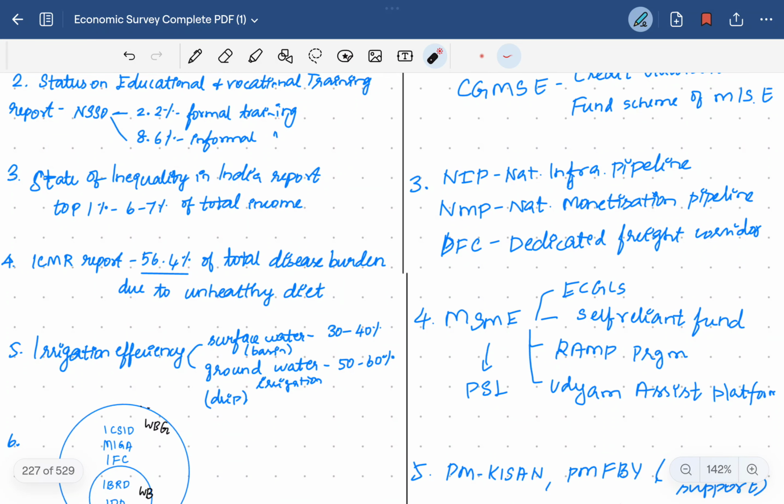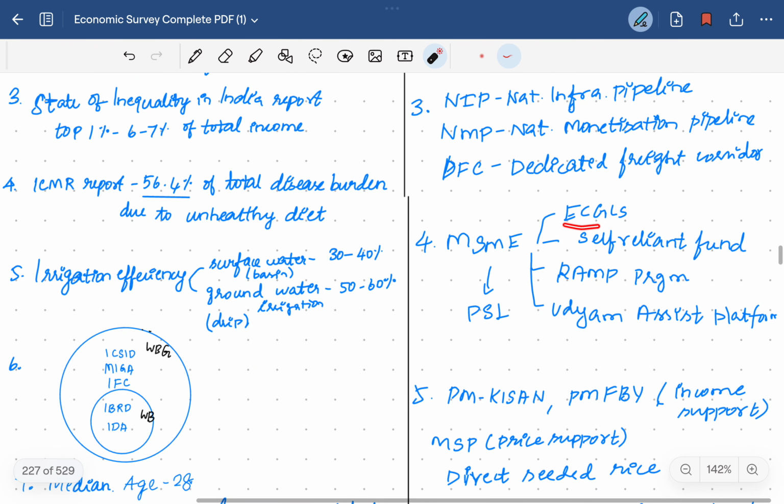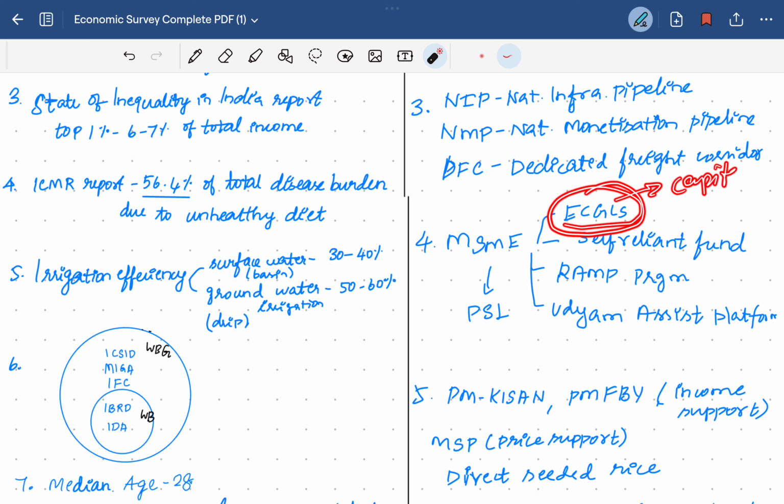So the dedicated freight corridor scheme has been announced, and it includes the east-west corridor. The east-west corridor is now being completed at a faster pace. Then the MSME Emergency Credit Line Guarantee Scheme for capital investment. Capital investment in MSMEs, micro units. Government is giving a credit guarantee.